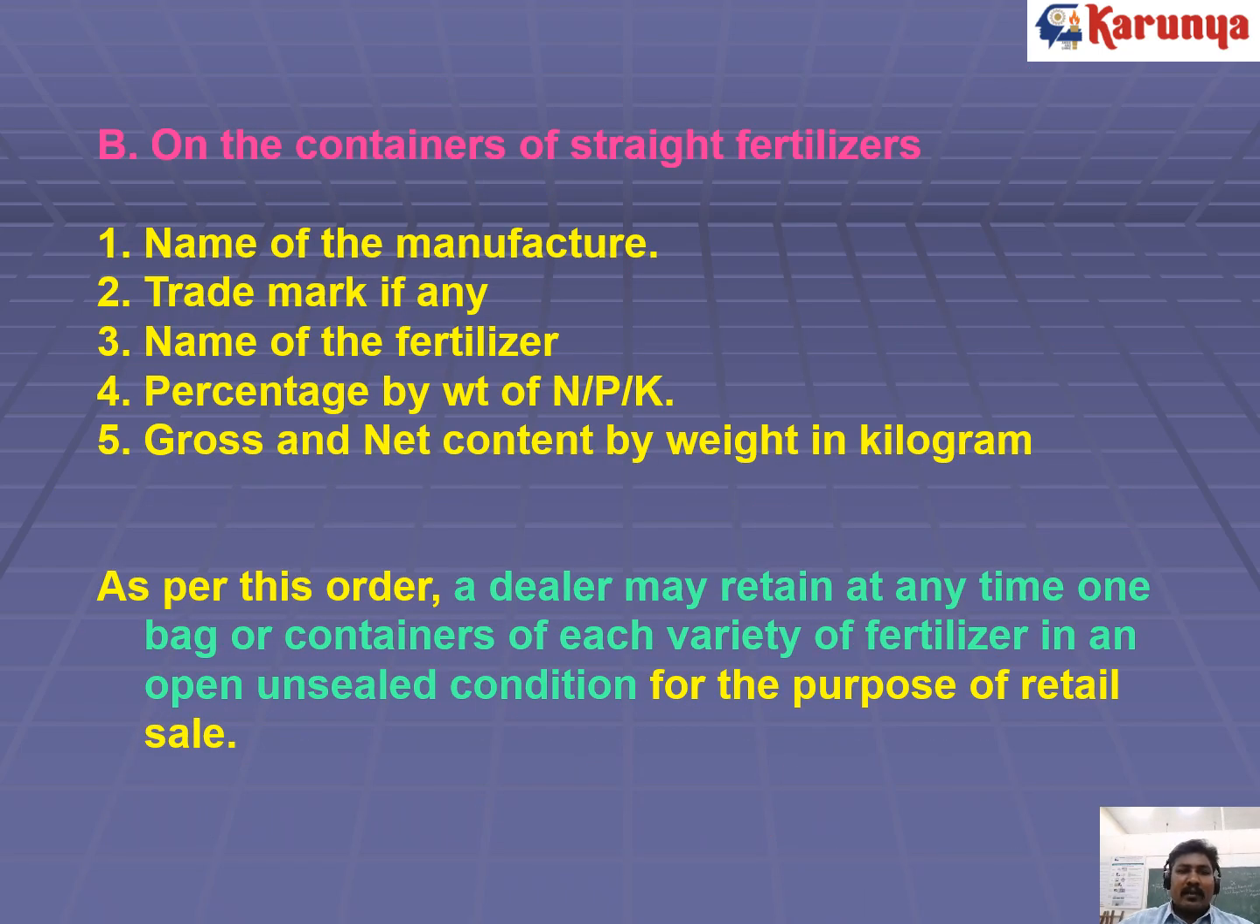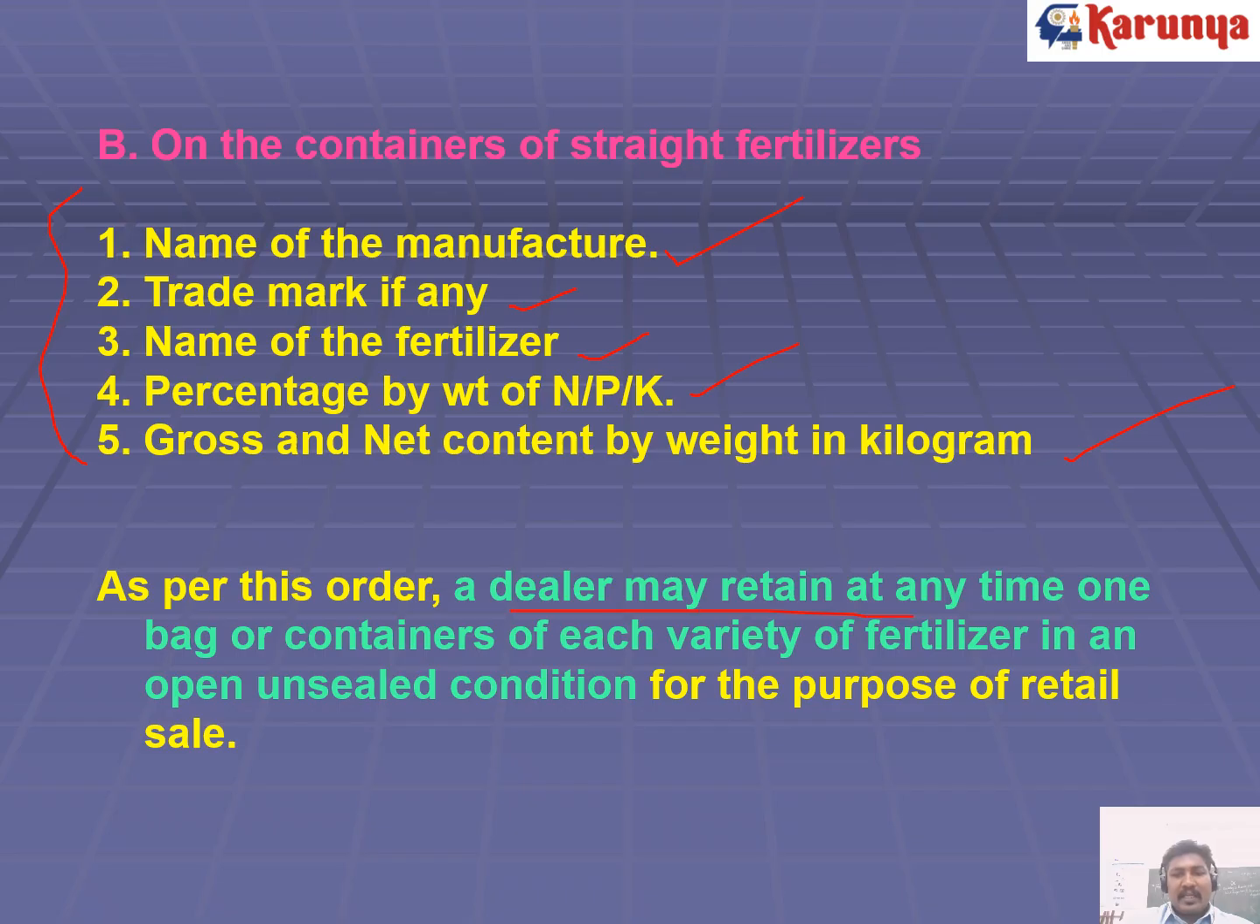On the containers of straight fertilizer, there should be some information: name of the manufacturer, trademark, name of the fertilizer, percentage by weight of NPK, and gross and net content by weight in kilograms. So this information must be there on the straight fertilizer bag.